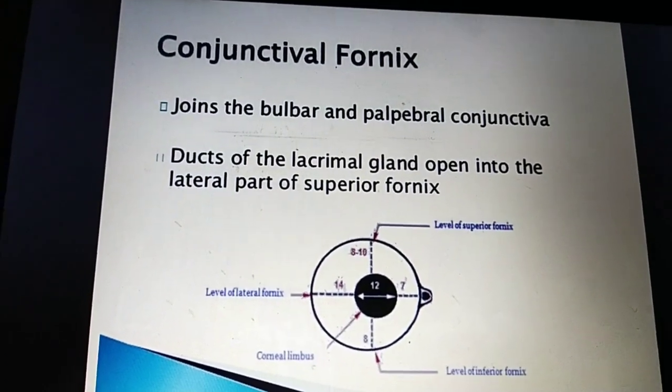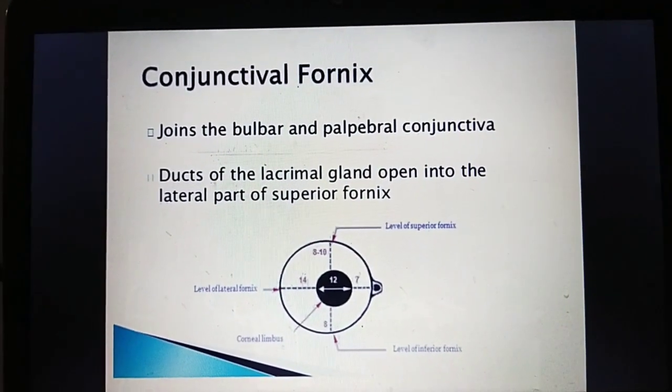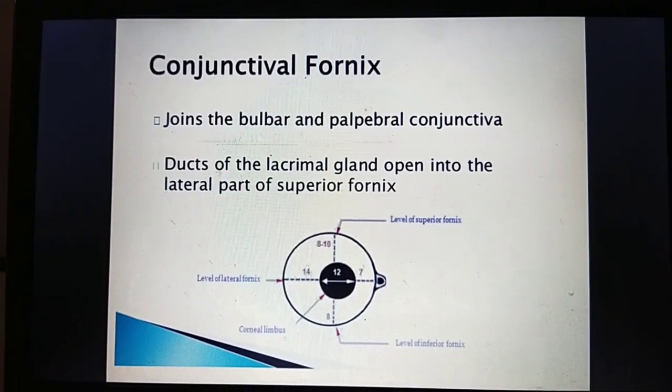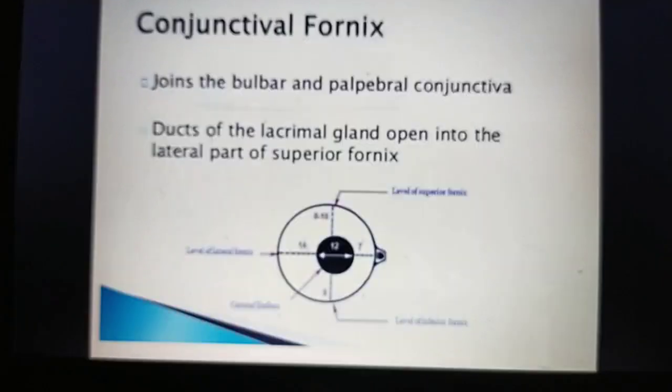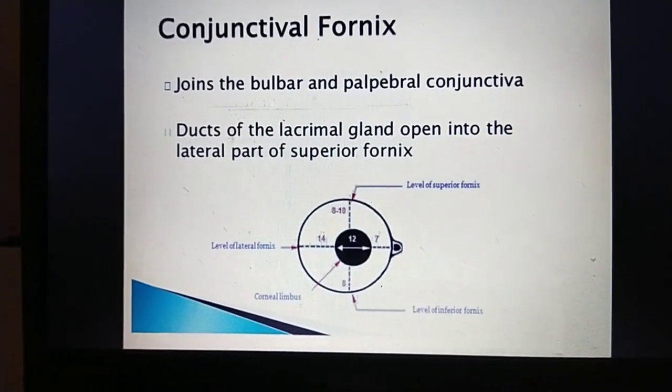Conjunctival fornix is where the bulbar conjunctiva and palpebral conjunctiva join, and that part is called the conjunctival fornix. The ducts of the lacrimal glands open into the lateral part of the superior fornix.